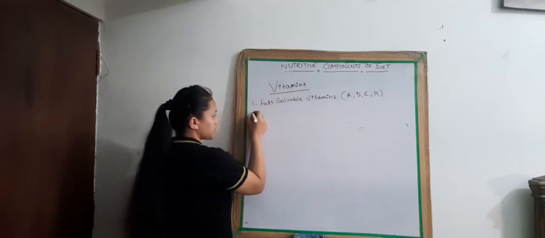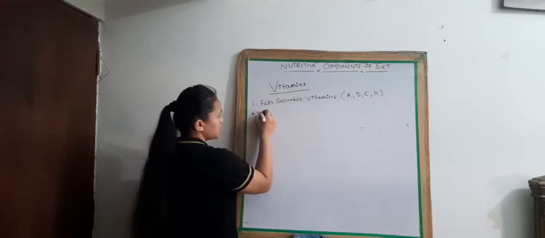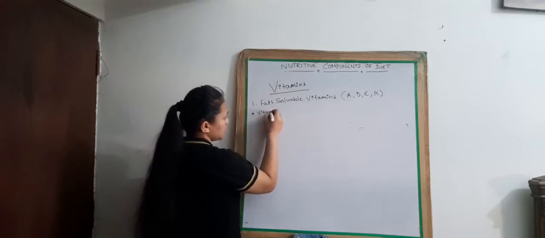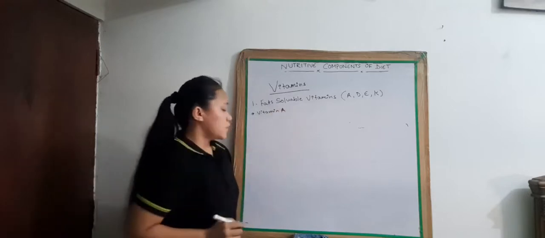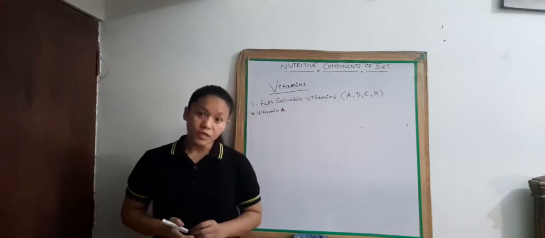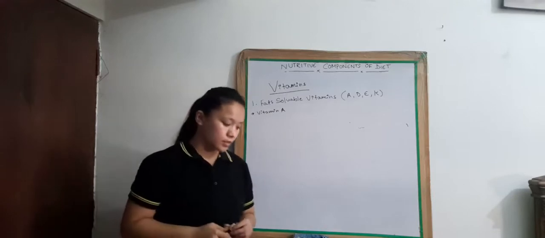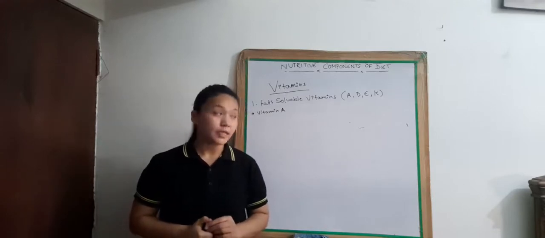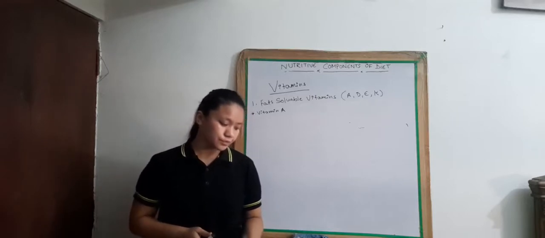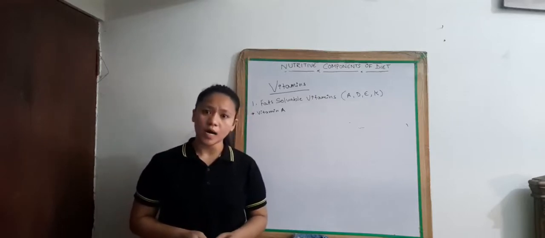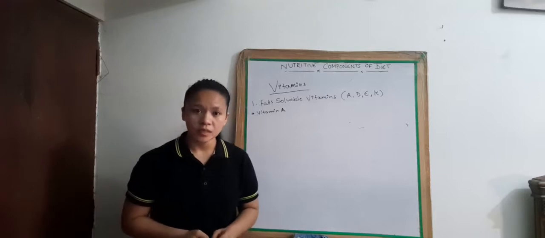First, vitamin A. Vitamin A is also known as retinol. It helps in growth and development of eyes and skin.